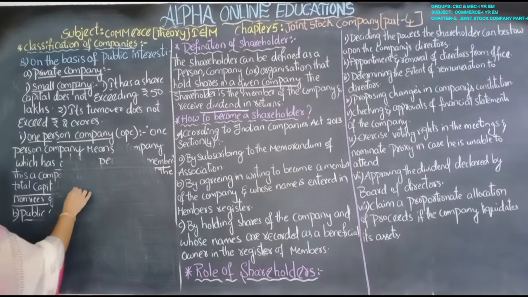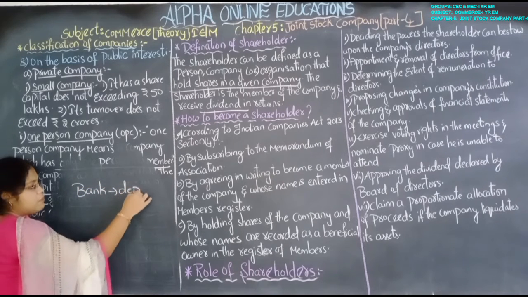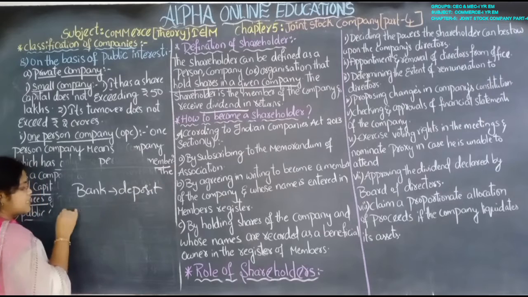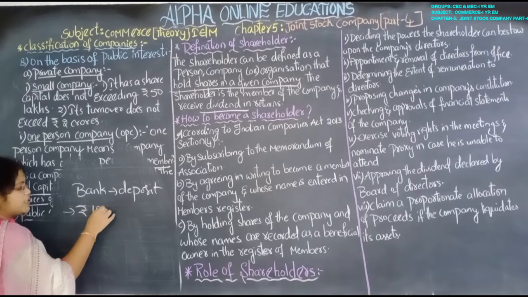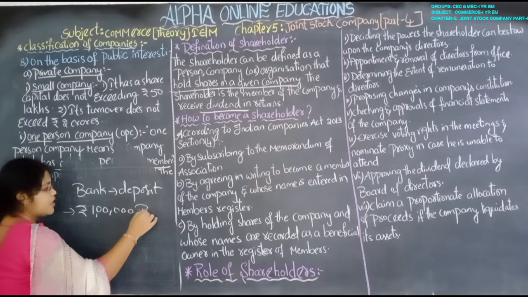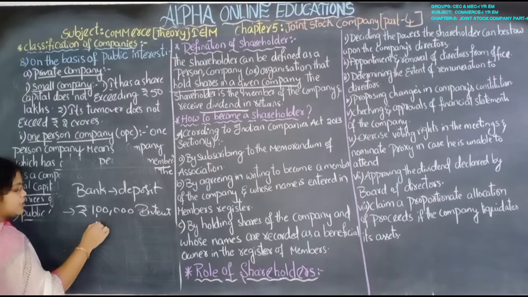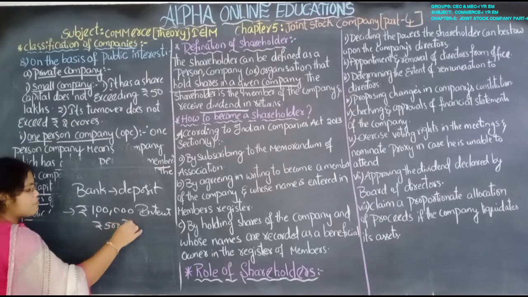See, in the bank, if you deposit an amount, for example 1 lakh rupees, you will get interest on it. For example, at every month the interest is rupees 500 per month.